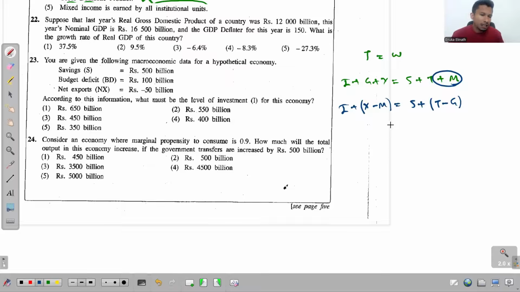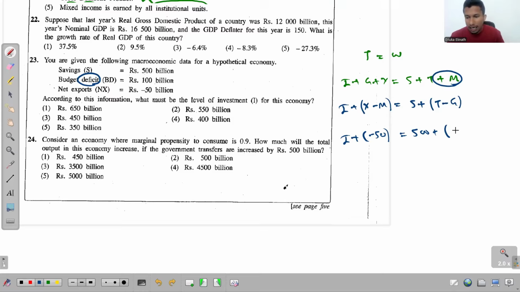And what's that? That's net exports. So you write investments equals net exports. Exports minus import. Remember that's a minus value. Equals savings, that's 500. And budget, remember deficit. Which means the tax revenue is lower than the government purchases.